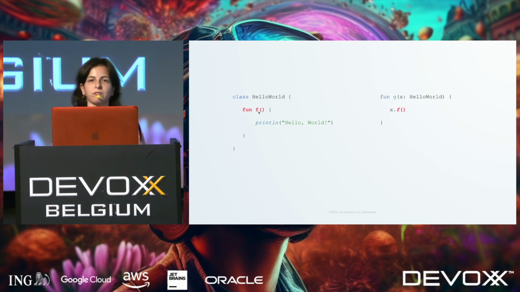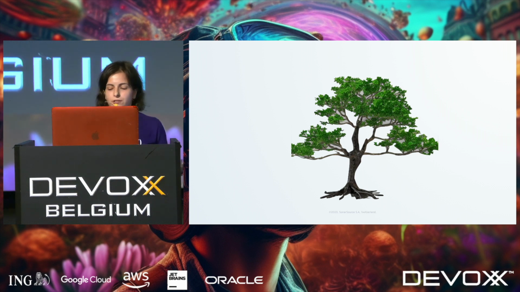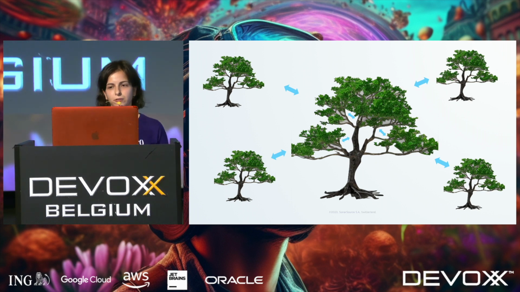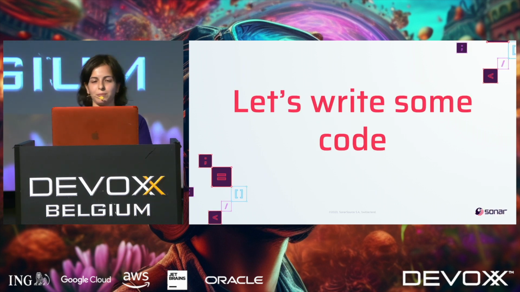In order to know these relations, in order to come from this node to an absolutely different node in another abstract syntax tree, we need some sort of a map of relations. And the semantic model, in some ways, is a map, a structure that contains all these relations between different trees and different nodes of these trees. By having the abstract syntax tree and the semantic model together, we can try to build something nice. So let's stop talking and let's write some code.